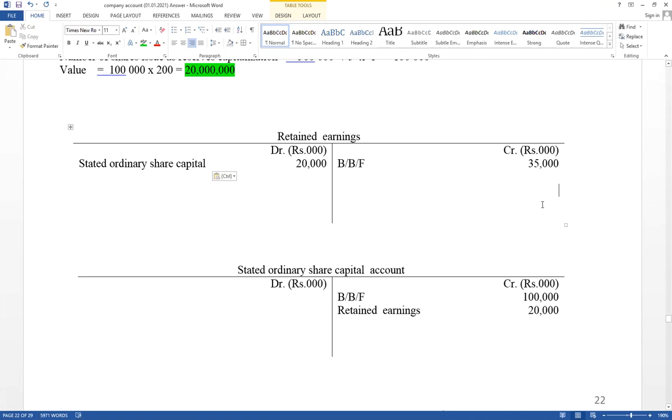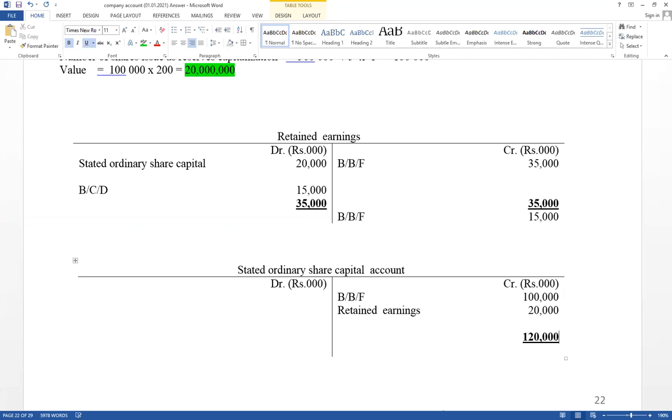Credit side total amount equals 35,000. Take the credit side total and put that value on the debit side. The difference is the balance carried down. Assets, liabilities and equity should be carried down, and this side is balance brought forward. Equity decrease value equals 15,000: retained earnings minus, ordinary shares plus. Ordinary shares are also equity.